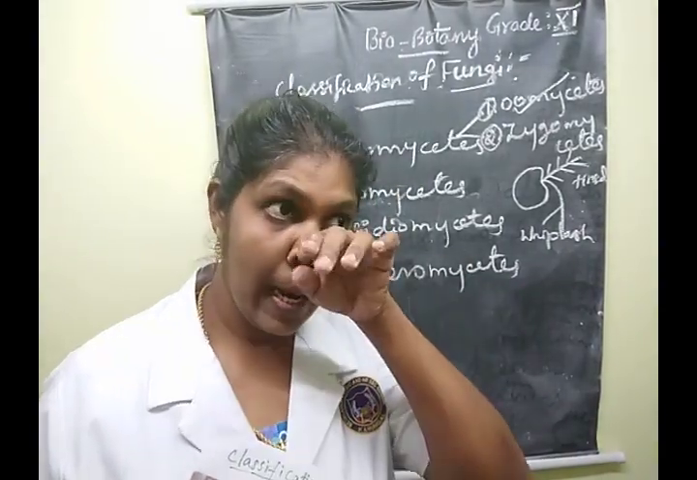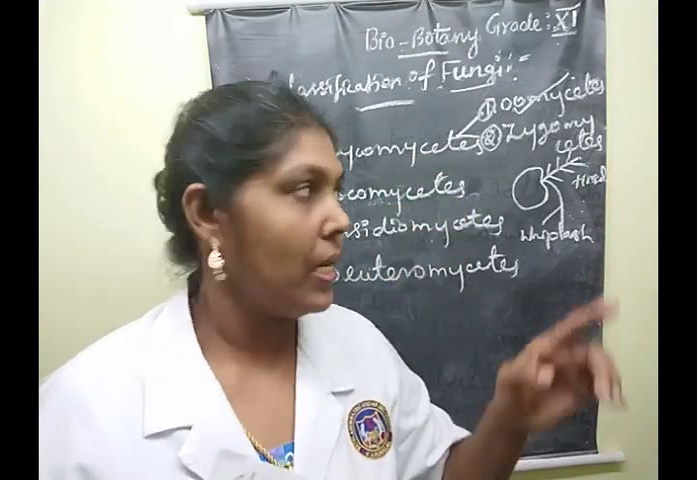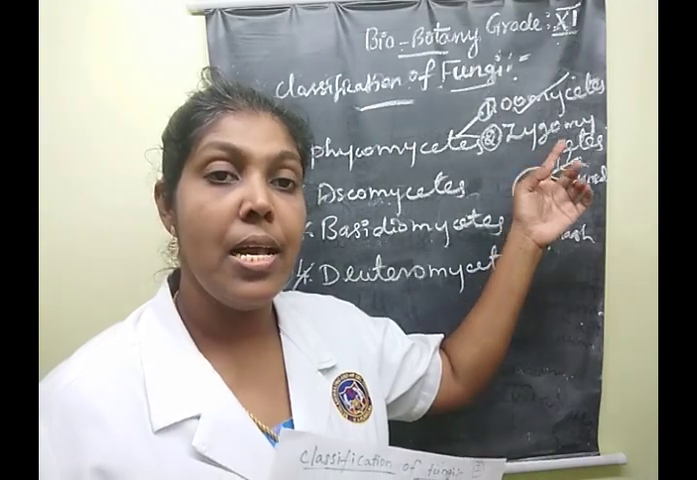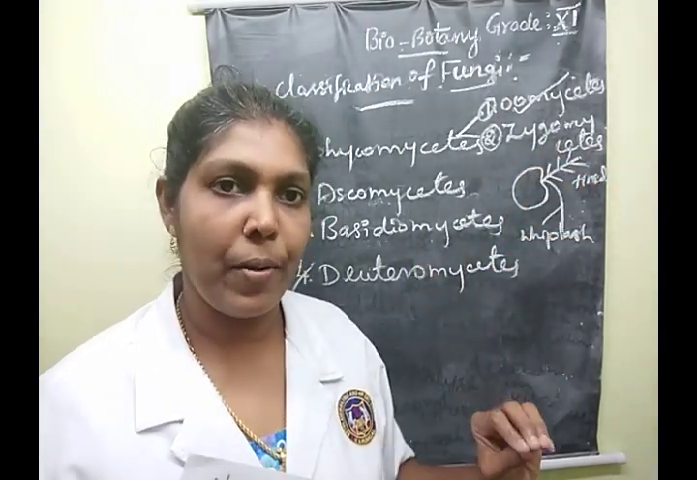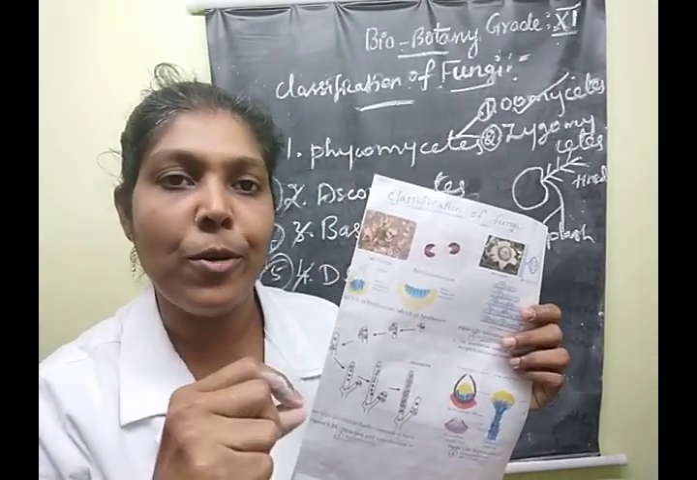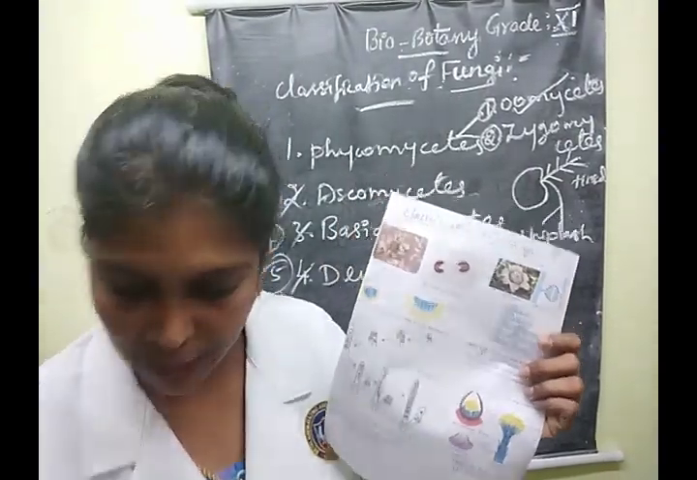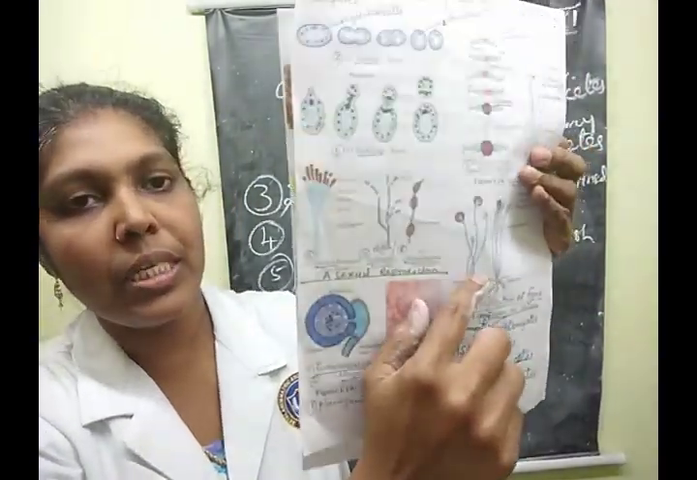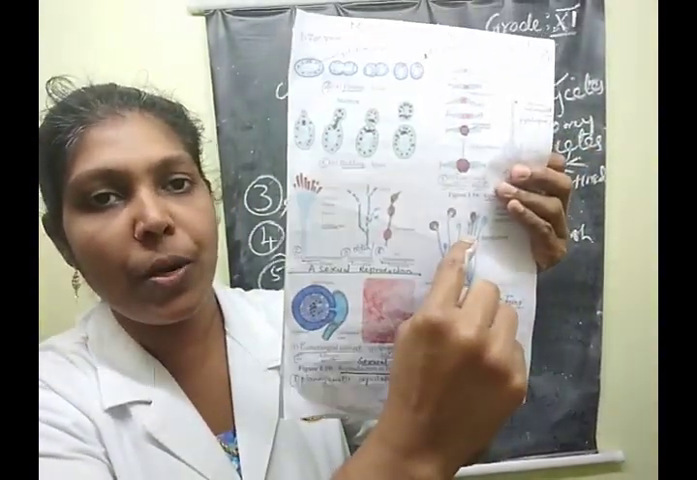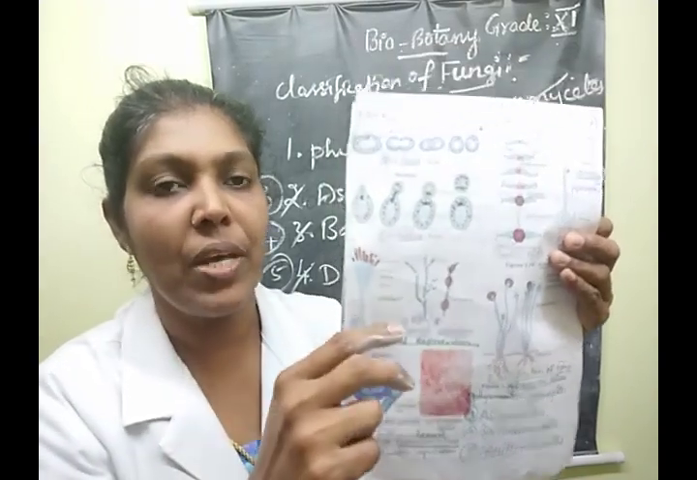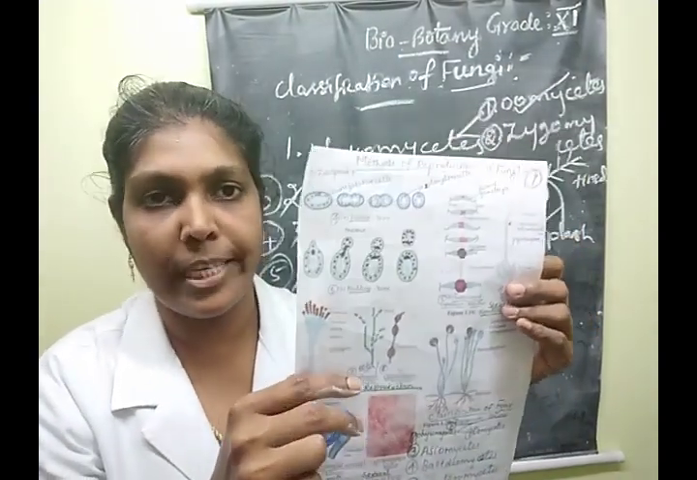Understood, children? Yes. Then asexual reproduction, the next salient feature of the Zygomycetes class. In asexual reproduction, spores are produced in sporangia, with a sporangiophore present. This is the Rhizopus species. Here spores are produced from the sporangium. Clear? That is how asexual reproduction takes place.